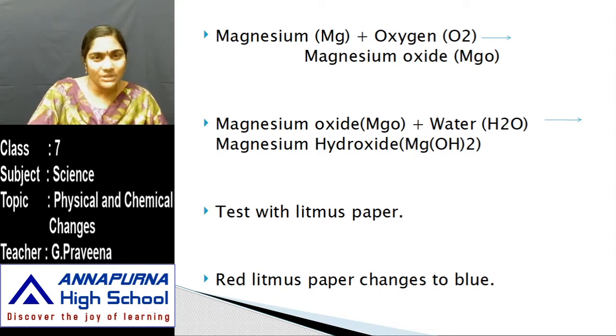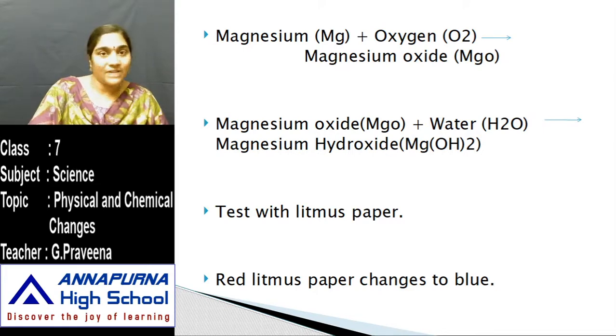So is there any new substance that is formed? Yes, the magnesium oxide is a new substance that is produced. Once the magnesium ribbon is burnt, it leaves behind ashes, and the product we have got is magnesium oxide. When this magnesium oxide is mixed with water, it is converted to magnesium hydroxide. So magnesium, when burnt, combines with oxygen to produce magnesium oxide, and the ash we have got is magnesium oxide. When it is mixed with water, it gets converted to magnesium hydroxide.